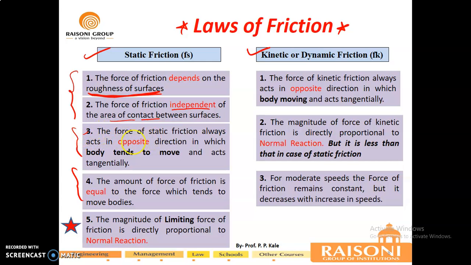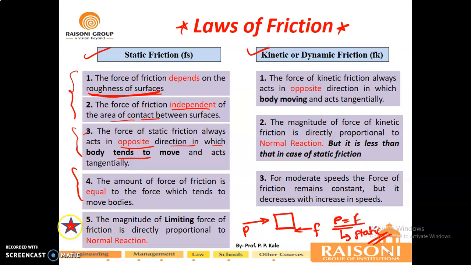Now the third important law is: the force of static friction always acts opposite to the direction in which the body tends to move. The amount of force of friction is equal to the force which tends to move the body. In the static case, what exactly do we mean by static? If you apply a force P on this body, then the friction force F should be equal and opposite to it. If P you are applying, P should be equal to F. In that case only the body will be static. So the fourth point is: the amount of force of friction in static is always equal to the force applied on the body.